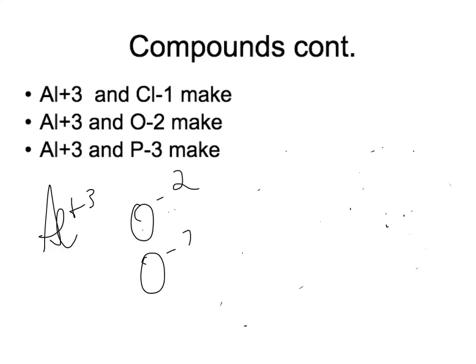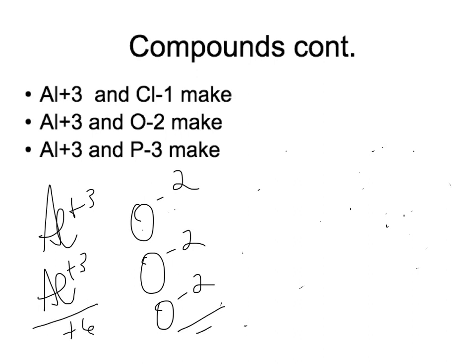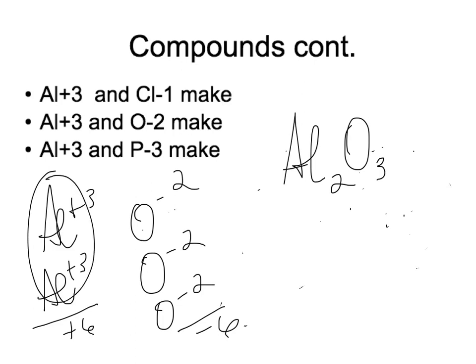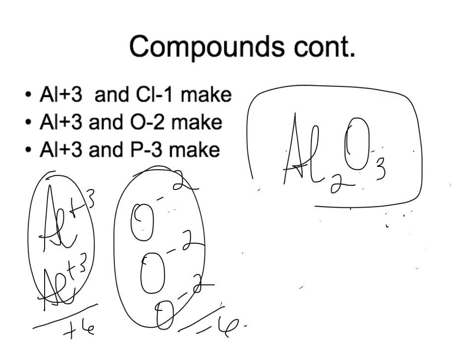Well, let's do another one. Oh, that's a -4 and a +3. Well, that's not going to work. Now we're going to have a +6 and a -4. Well, that won't work. That'll work. That'll give me a +6, a -6, and now I'm going to have 2 aluminums and 3 oxygens. 2 aluminums, 3 oxygens, and that's the compound.